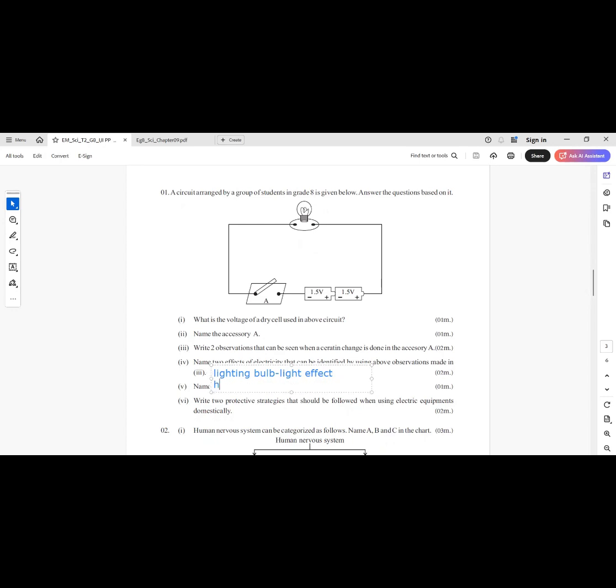And by heating the wire, we can see the heat effect. Name the way of connecting two dry cells in the above circuit. Answer is connected in series.